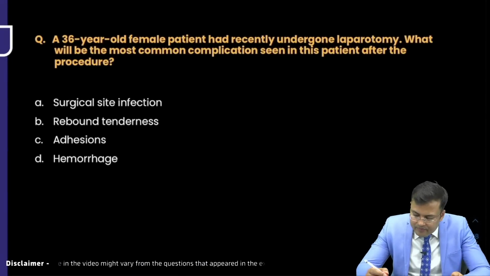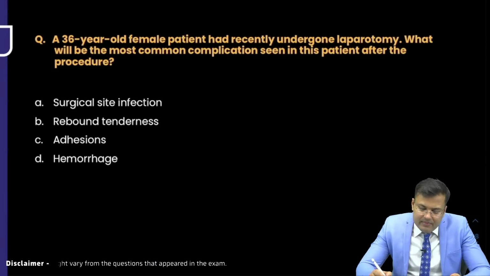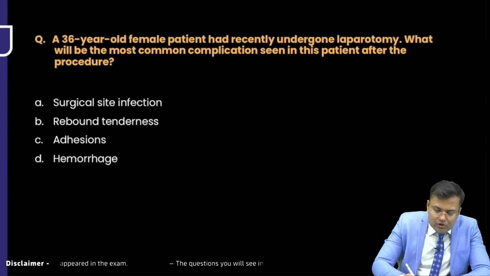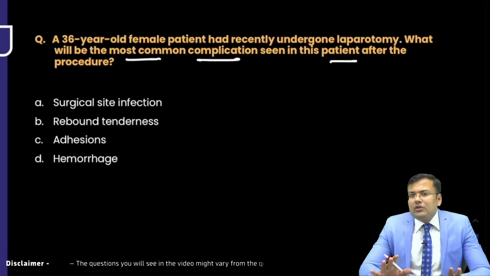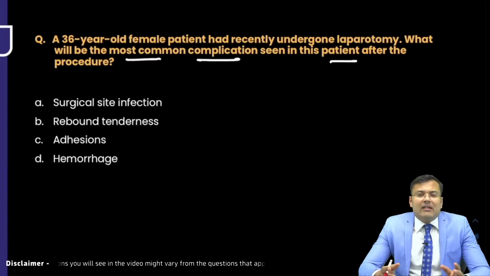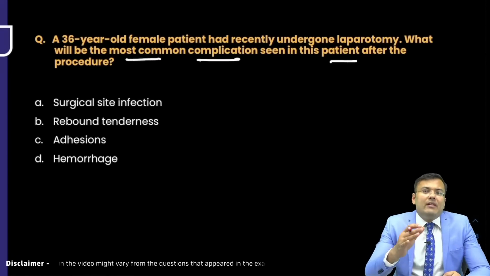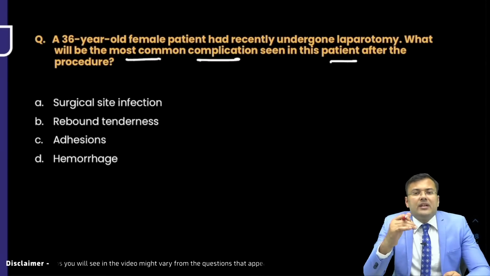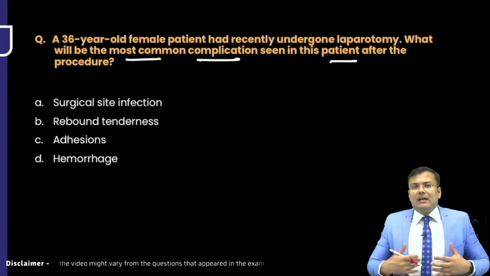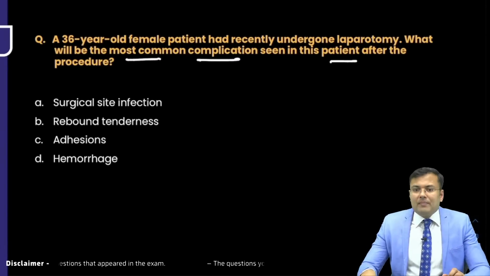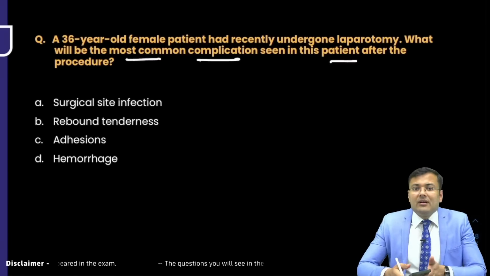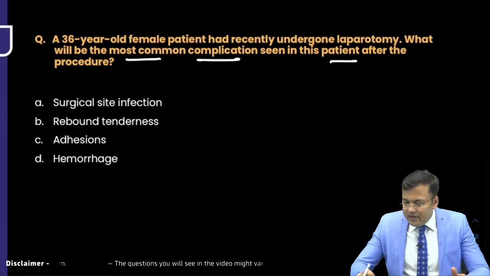Next question. A 36 years old female patient had recently undergone laparotomy. What will be the most common complication seen in the patient after the procedure? Now see, I'm sure that you are going to crack this exam and after that you are going for internship. Whenever you go for the internship in the surgery department, you will notice that after laparotomy, the complication is surgical site infection.